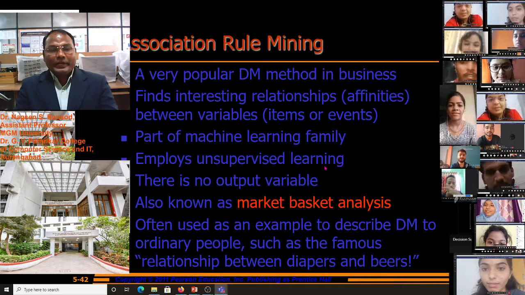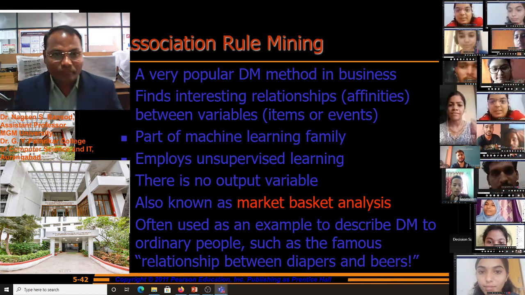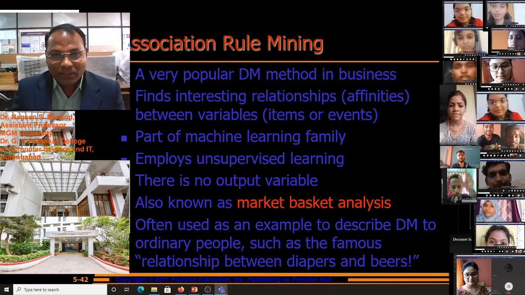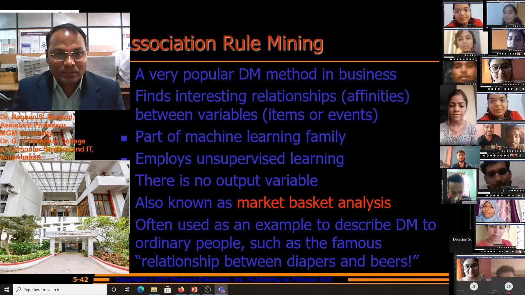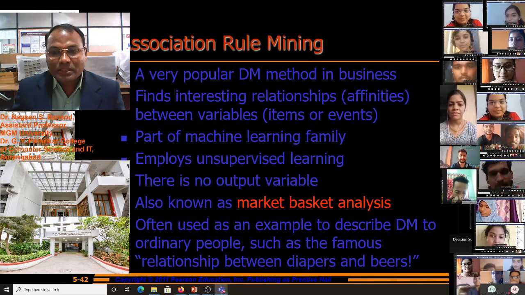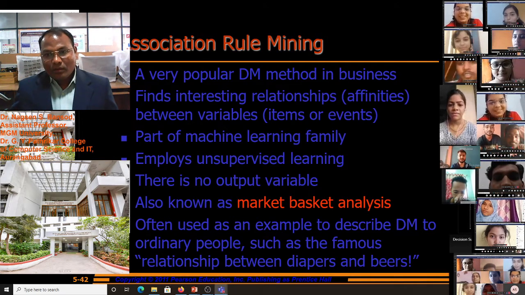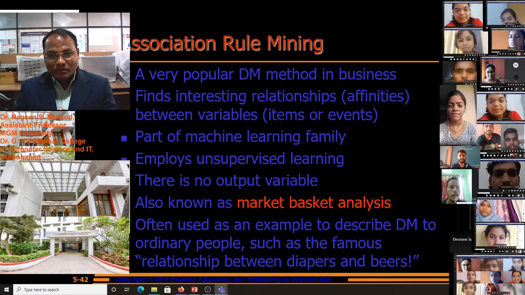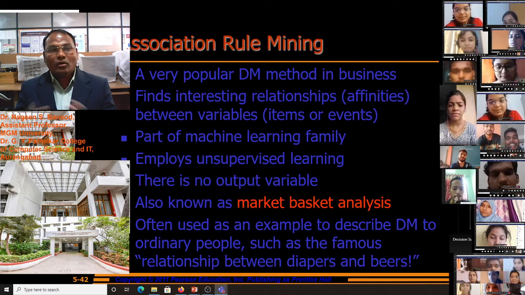Association rule mining, a very popular data mining method in business intelligence for finding interesting relationships, that is affinities between variables, means items or events.